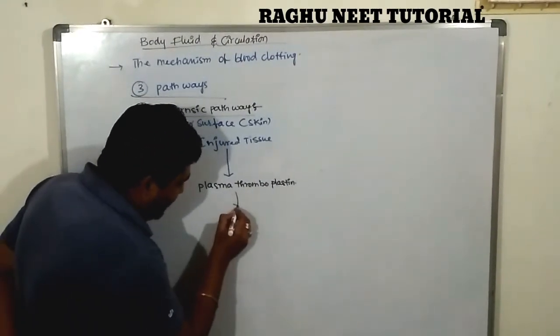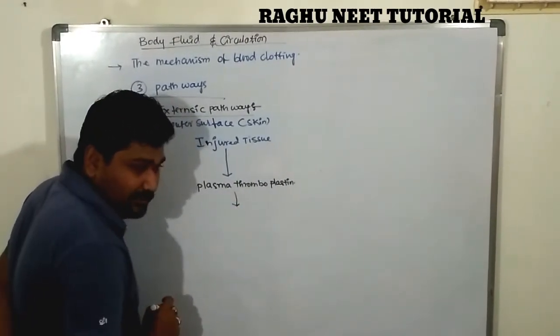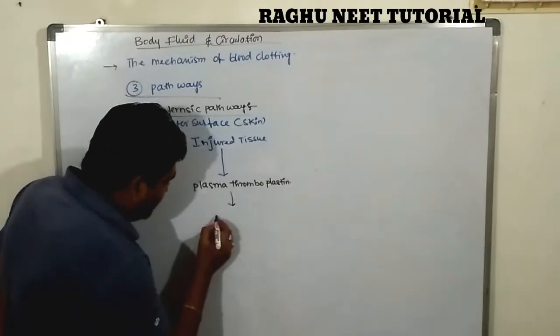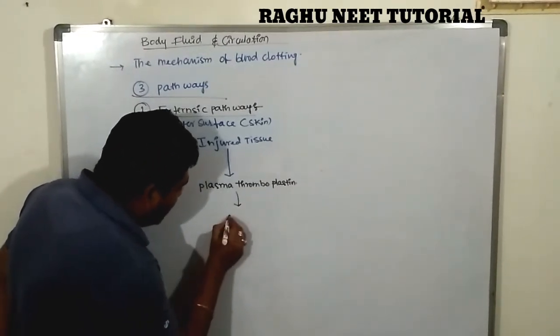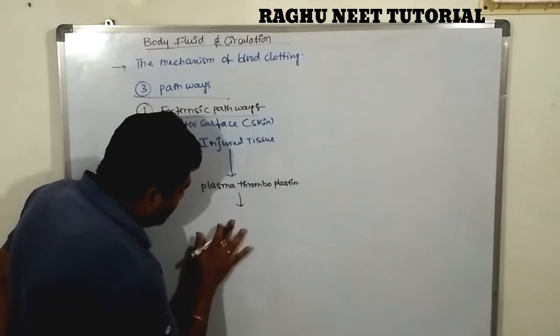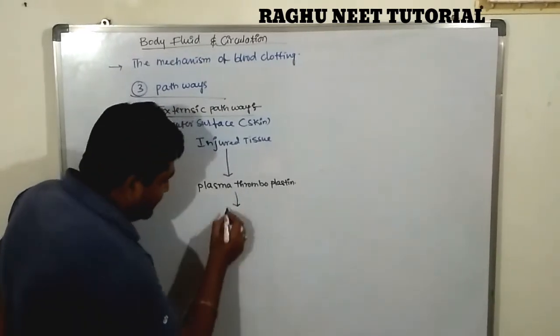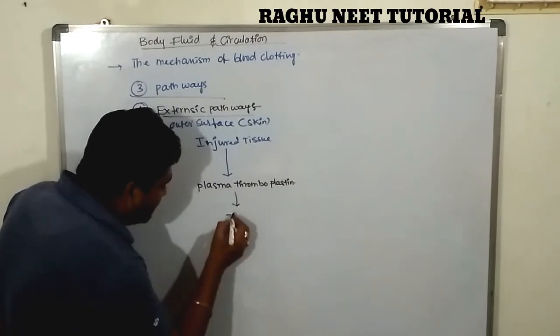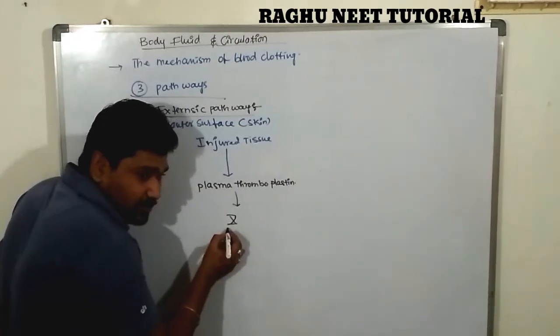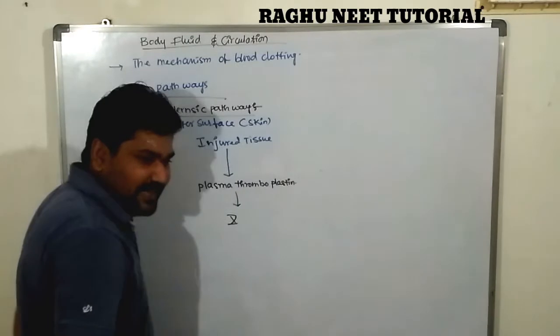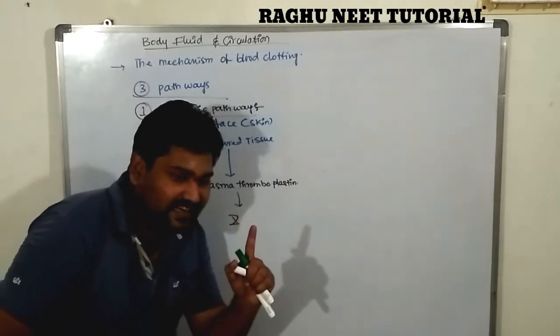The plasma thromboplastins are converted into factor 10 in the presence of factor 7.